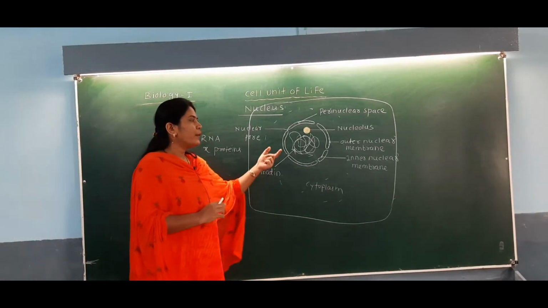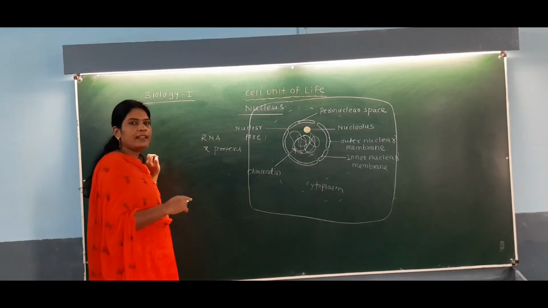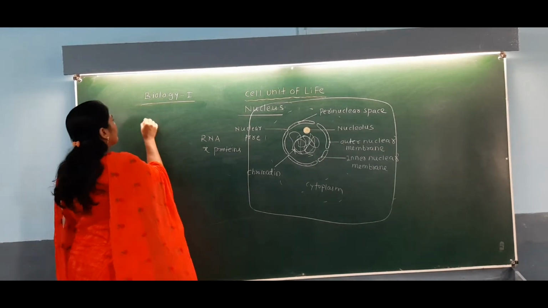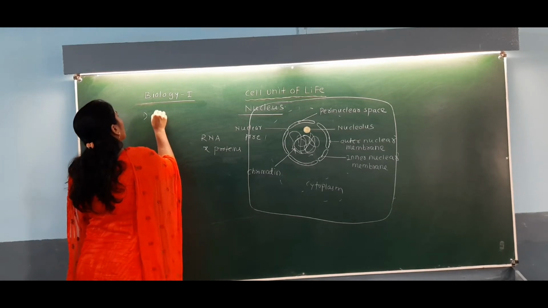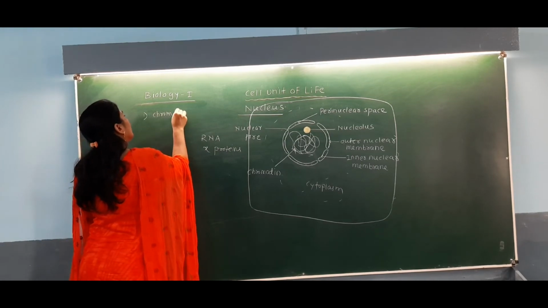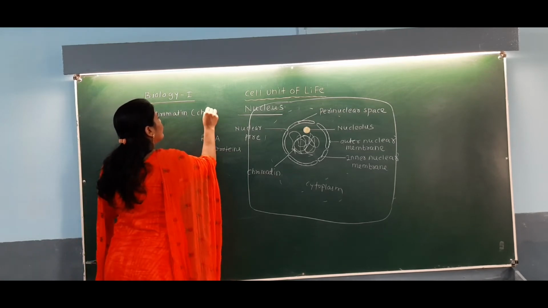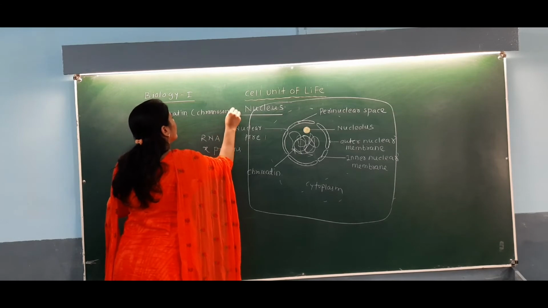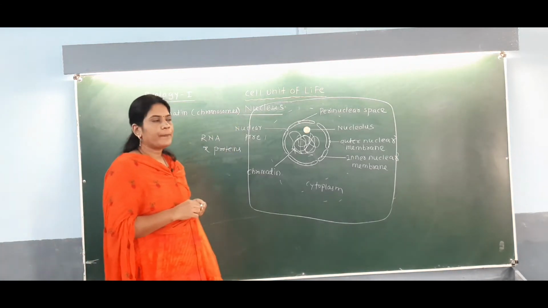Okay, but if we see the structure of the nucleus, you can observe that three important components are present inside it. What are they? It is the chromatin material, which later on we call a chromosome, which is made up of nucleoprotein fibers.